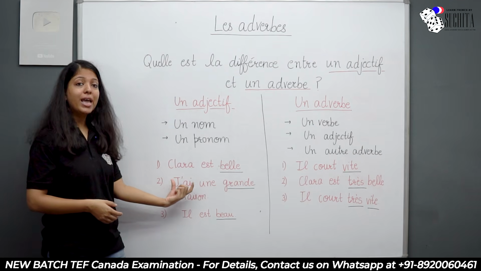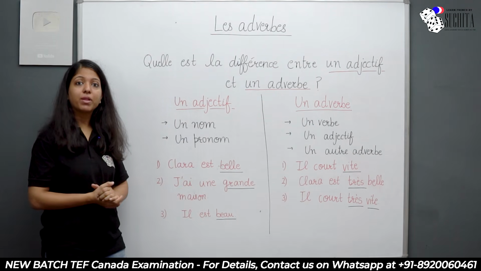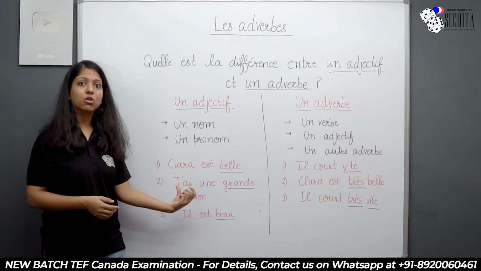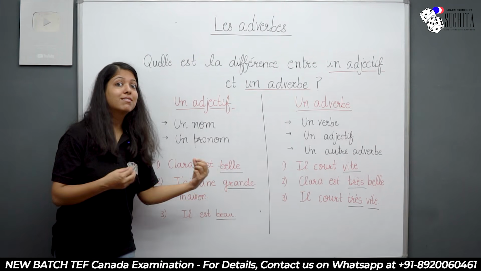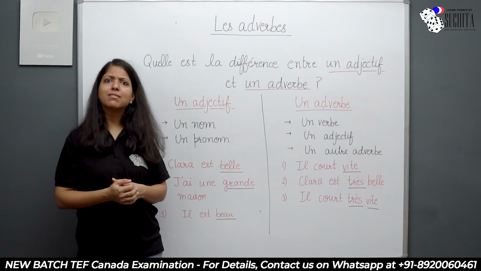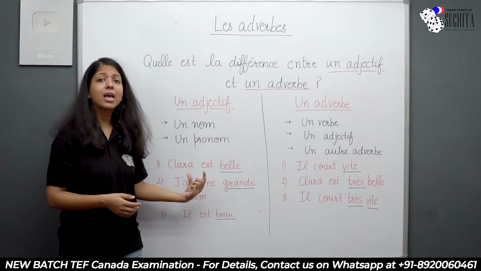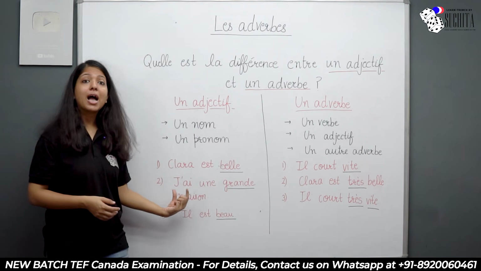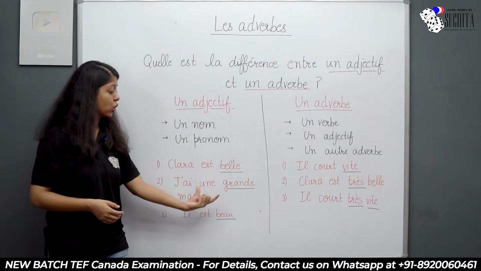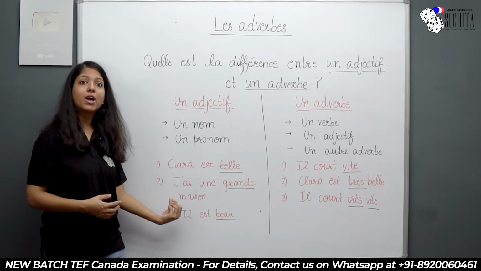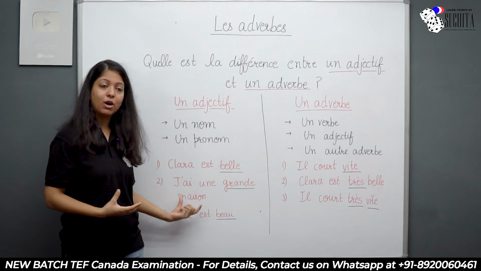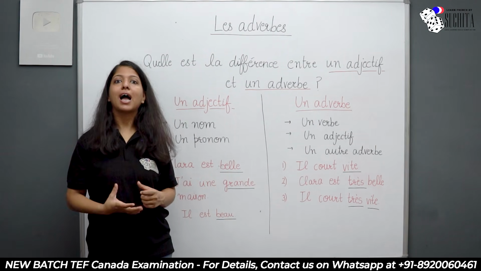Next, j'ai une grande maison. I have a big house. Now grande is telling me the quality of maison. Now what exactly is a maison? A house. Now that's my noun, and grande is telling me the quality of house. I have a big house. So big is telling me the quality of house. So that means grande is my adjective.